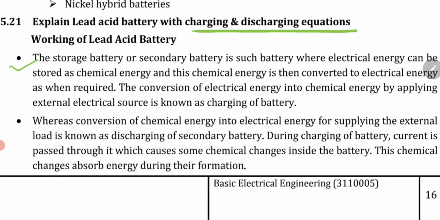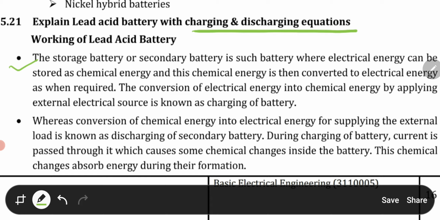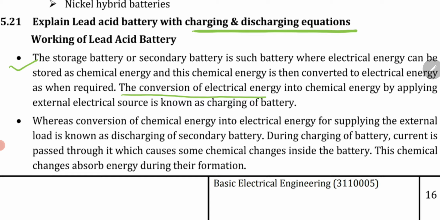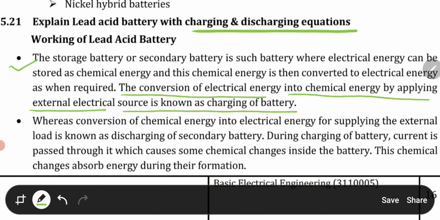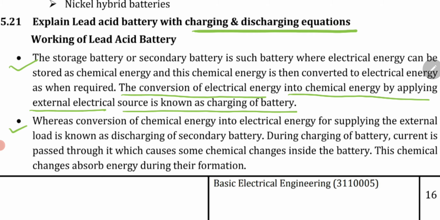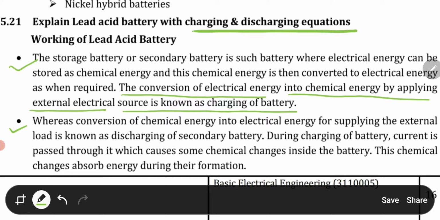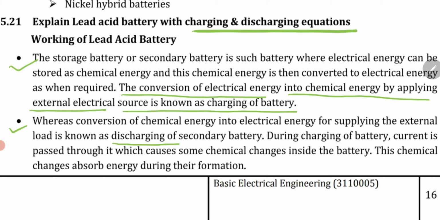The first point: a storage battery or secondary battery is a battery where electrical energy can be stored as chemical energy, and this chemical energy is then converted to electrical energy when we require it. The conversion of electrical energy into chemical energy by applying an external electrical source is known as charging of the battery. Whereas conversion of chemical energy into electrical energy for supplying the external load is known as discharging of the secondary battery.